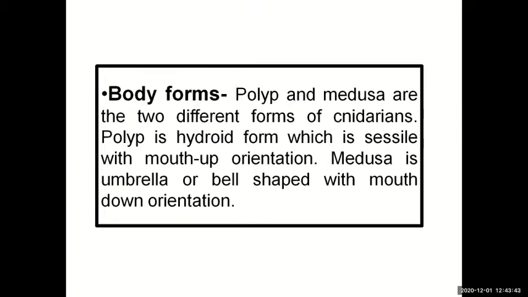And since then the organisms show the presence of a tube within a tube body plan. Body form. There are two basic body forms, the polyp and medusa. So this is a very important point related to Cnidarians, the presence of polyp and medusa. Polyp is a hydroid form which is mostly sessile with mouth up orientation, and medusa is umbrella or bell shaped with mouth down orientation. In the next lecture we will see the types of body forms, what's the difference, and the polymorphism present in Cnidaria.